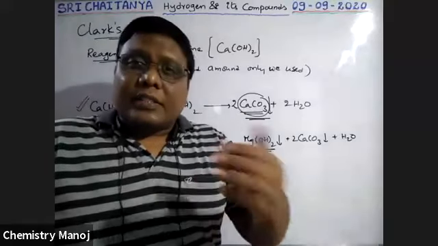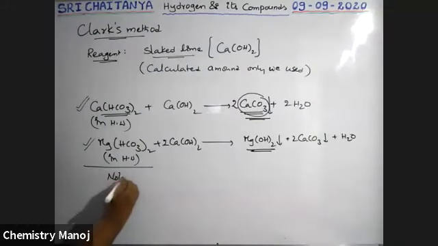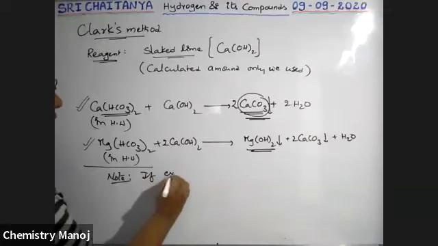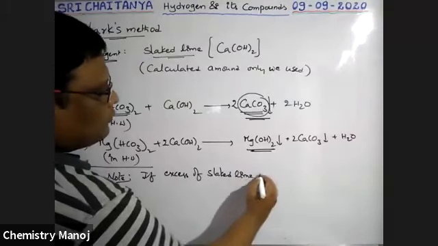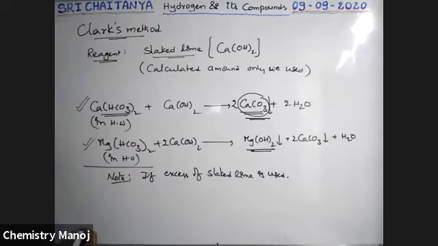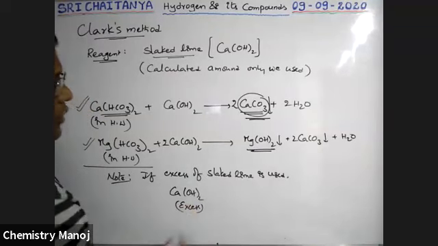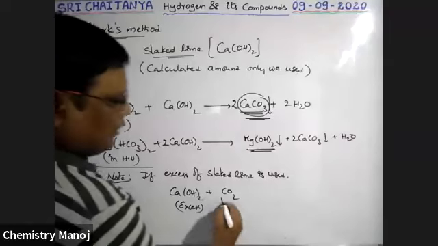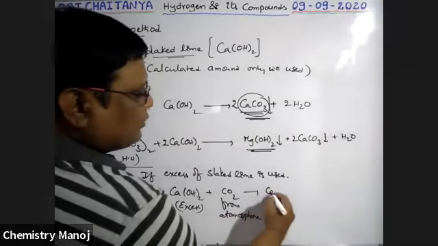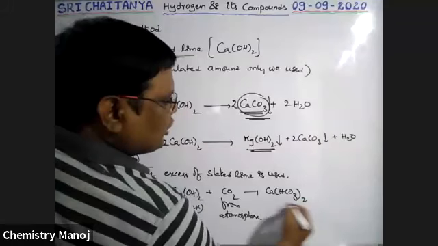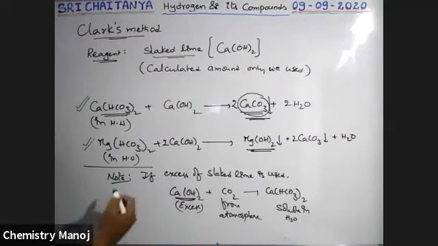For example, see here, note this point. If excess of slaked lime is used, automatically that excess Ca(OH)2 reacts with carbon dioxide from the atmosphere and converts into calcium bicarbonate, which is soluble in water. That means all the available hydroxide is converted into bicarbonate.